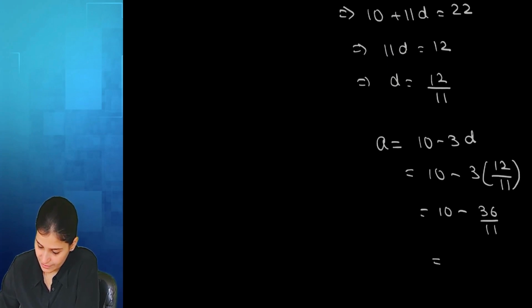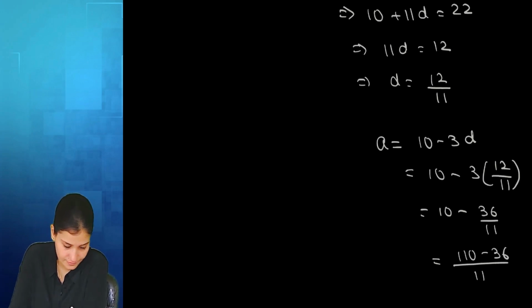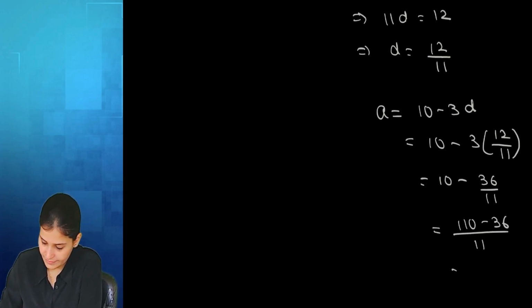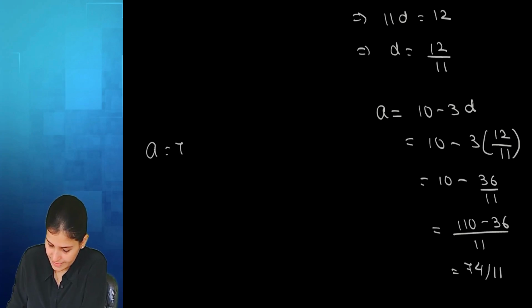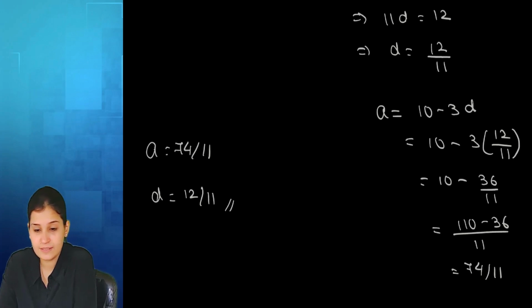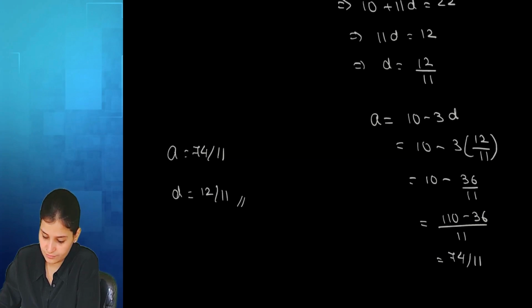You can use calculator. 110 minus 36, 74 by 11. So A is 74 by 11 and D is 12 by 11. Yes? Any doubts?